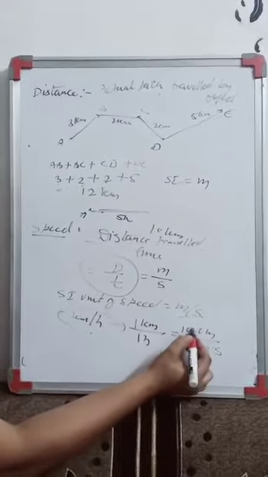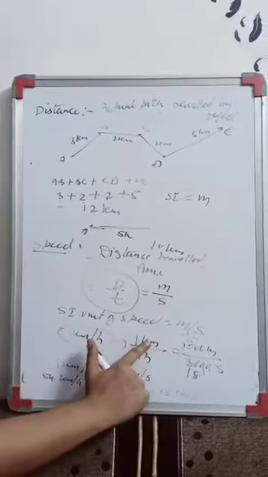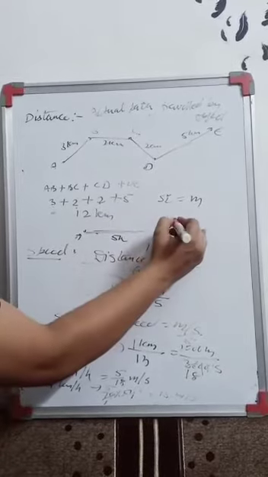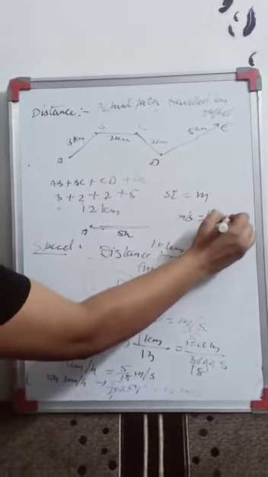You just need to learn the relation. If you can't learn it, just derive it. 1 kilometer per hour is 1 kilometer upon 1 hour. 1 kilometer is 1000 meter, 1 hour is 3600 second. See, the unit has come to the SI unit, meter per second. If I solve this, I will get 5 upon 18. So 1 kilometer per hour is equal to 5 upon 18 meter per second. In this way you convert kilometer per hour into meter per second, or you can write 1 meter per second is equal to 18 upon 5 kilometer per hour. Either relation you can use.